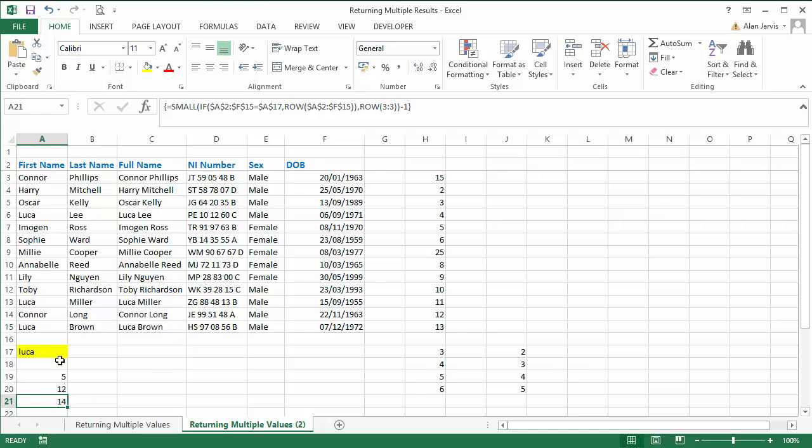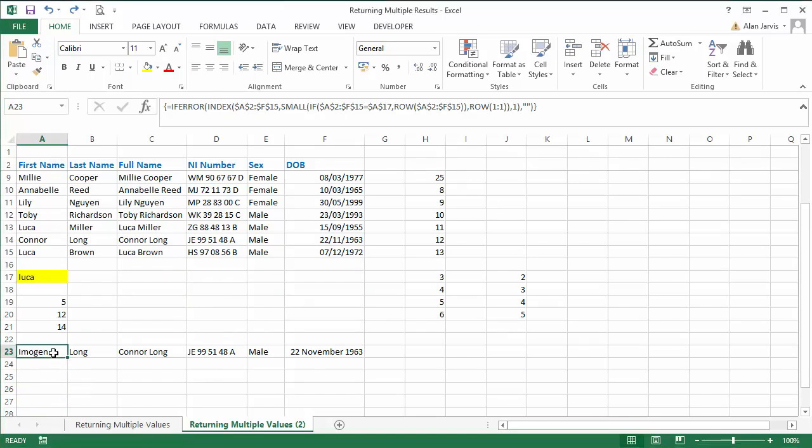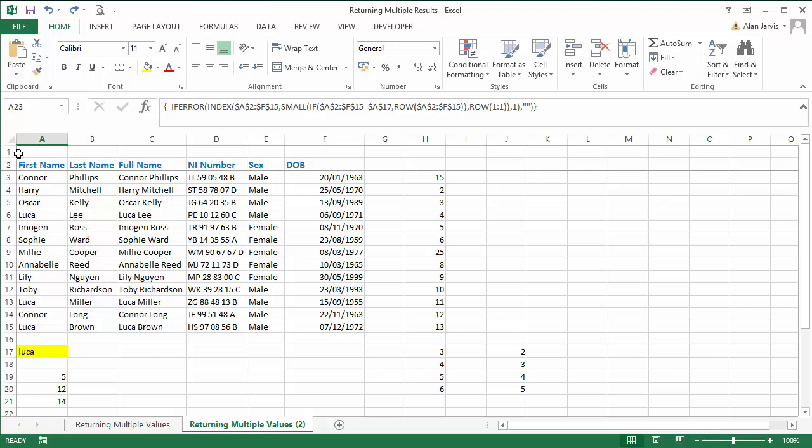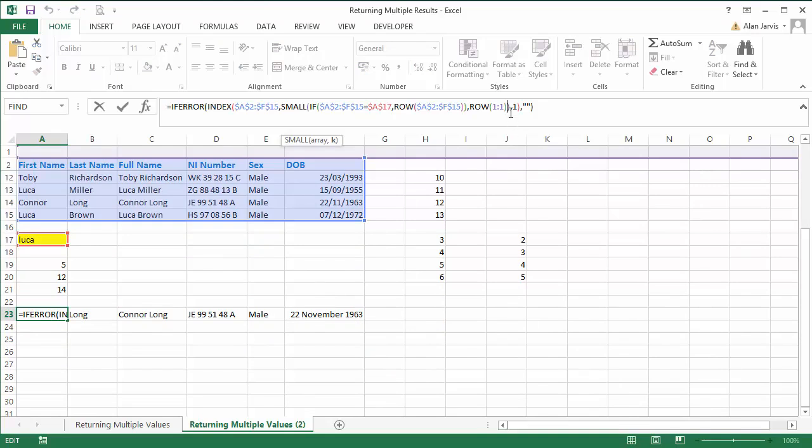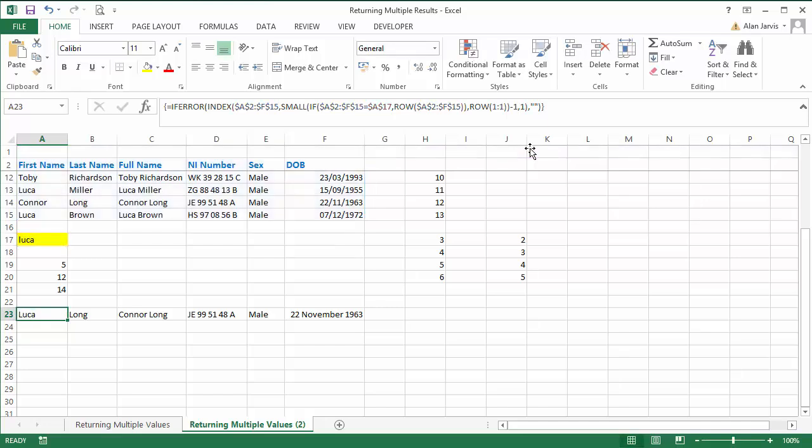So if you insert 1 line, you must adjust this section of the formula to subtract 1. If you insert 2 lines, you must add a -2 to correct this number here. Okay, so with our main formula, what we're going to do is exactly the same thing, because we've inserted 1 line in here. What we need to do is adjust for it and come to the end of our row number, just here, this row 1 to 1, and hit -1, because our data now starts on the second line. And obviously if you inserted 2 blank lines at the top, you would hit -2. So Control, Shift and enter. So there you go, that's how you correct that.